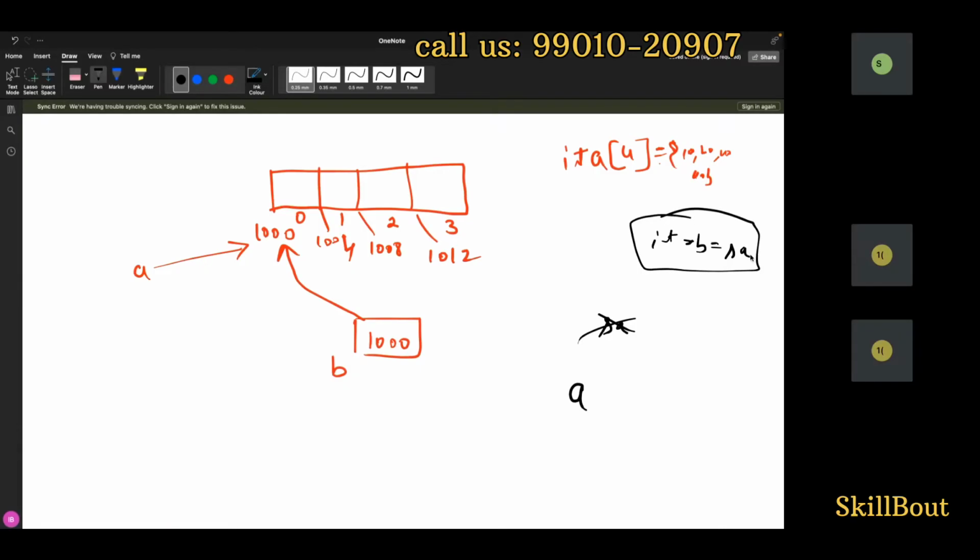Now you don't want this ampersand. A itself is the address. I want to give it to B. Inside B, what do I have? Star. So how many bytes do I want to access? I want to access integer type of bytes, right? And I will declare this one. This is how you're going to do the reference variable.